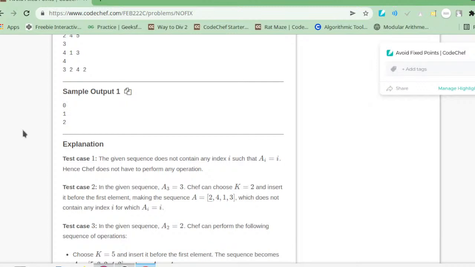that is ai equals to i, and we do not want this, so we will do some operation for changing it. And how can we change it? We will pick up any integer k and we will insert it in the sequence.